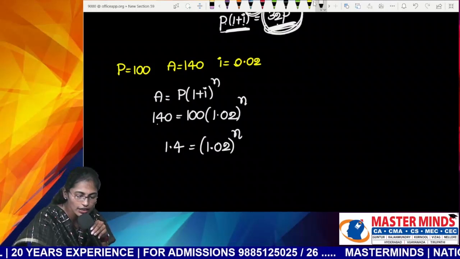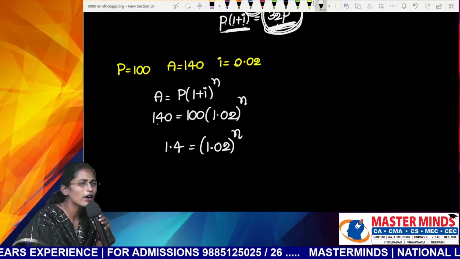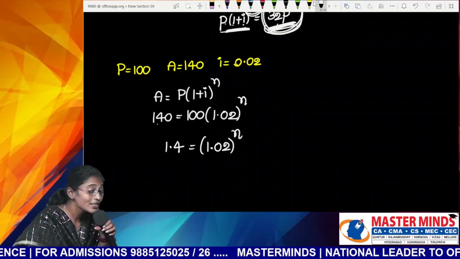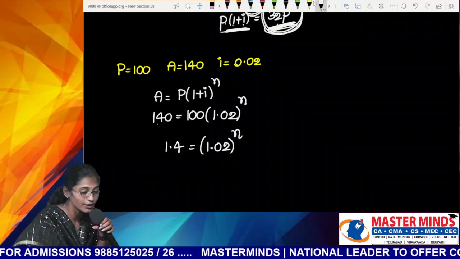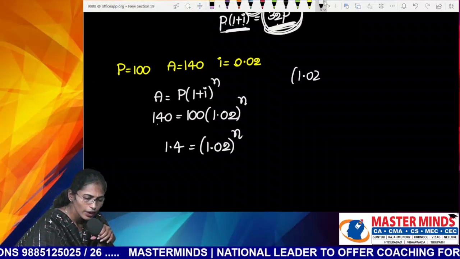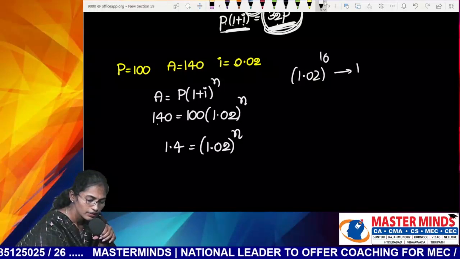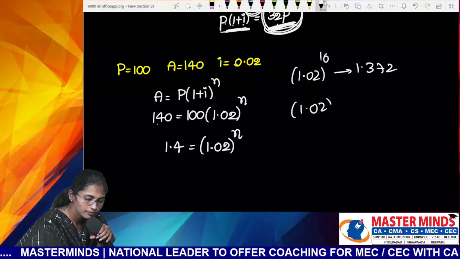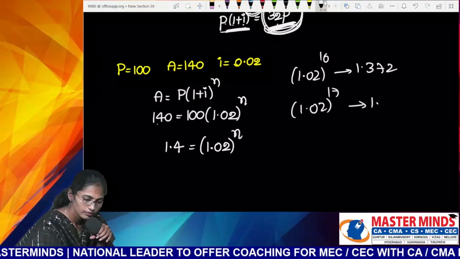1.02 whole power n. Please calculate 1.02 whole power 16. 1.37. Okay, whole power 17: 1.4.